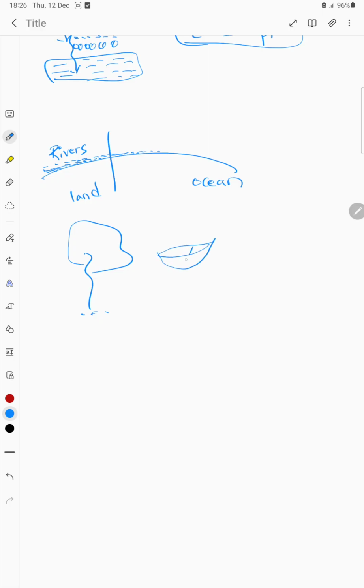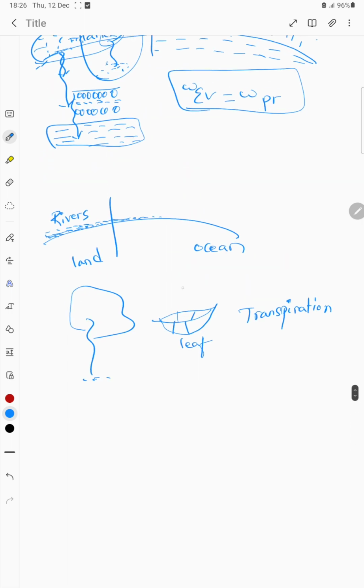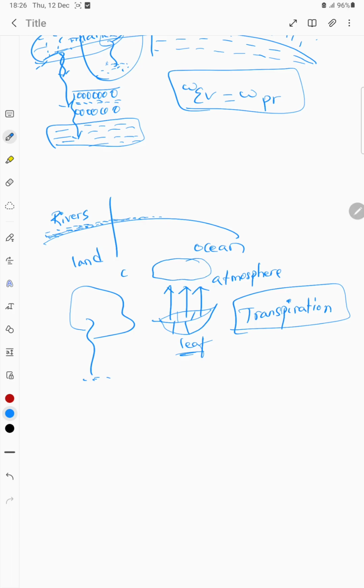Let's consider this as a leaf. Through the process of transpiration, water is going to be evaporated. It's not evaporation, it's transpiration. Water is going to enter into the atmosphere through the leaves by a process called transpiration. So this will go up and it will be condensed, and the formation of clouds will take place.